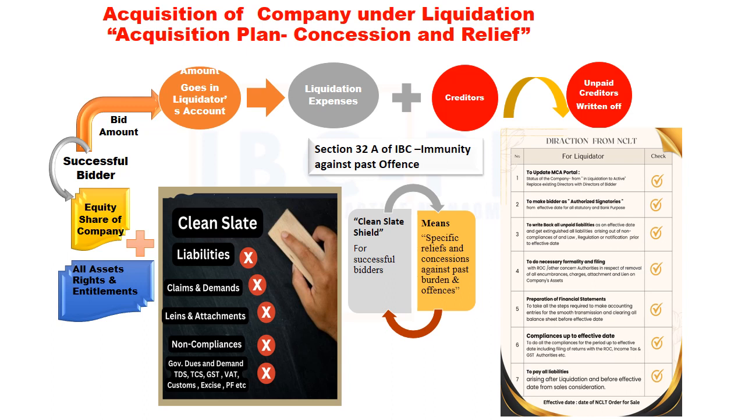3. Preparation of financial statements: to take all steps required to make accounting entries for the smooth transition and clear all balance sheets before the effective date. 4. Compliances up to the effective date: to do all the compliances for the period up to the effective date, including filing of returns with MCA, income tax and GST authorities, etc. 5. To pay all liabilities arising after liquidation and before the effective date from the bid amount.